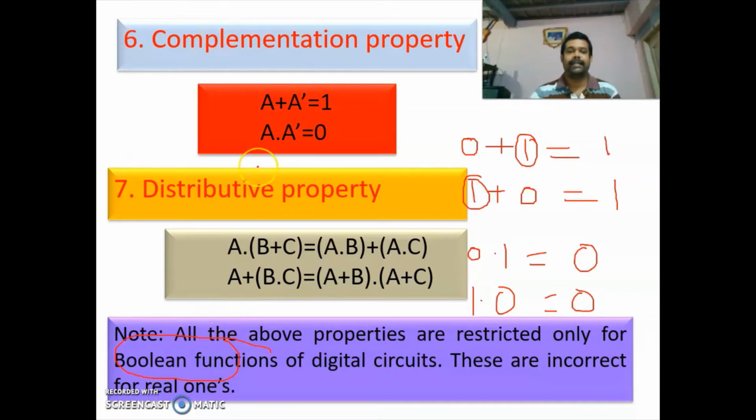So we have studied the 7 properties of Boolean algebra. We have studied what is Boolean algebra and the 7 properties of Boolean algebra in detail. So 2 operations we have studied. One is AND operation and another one is OR operation. In AND operation, the output will be 1 if all the inputs are 1. But in the case of OR operation, the output will be 1 even if one of the inputs is 1.